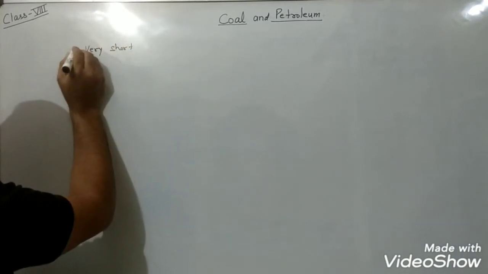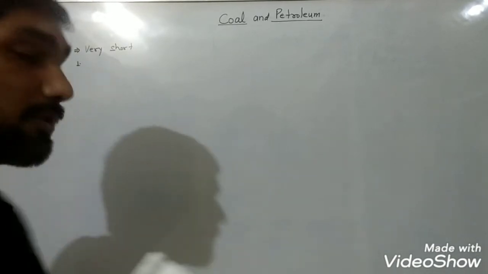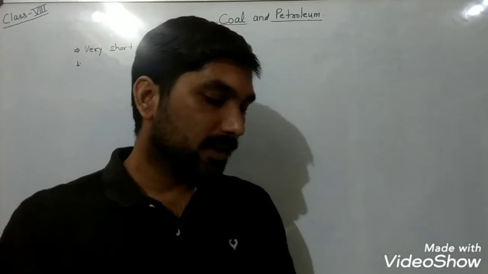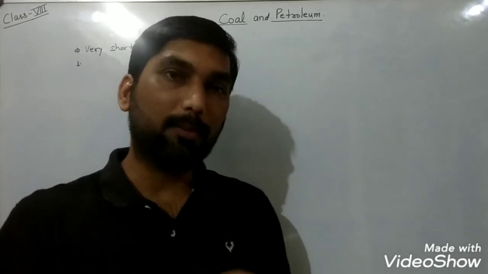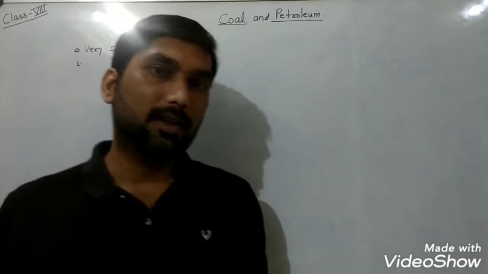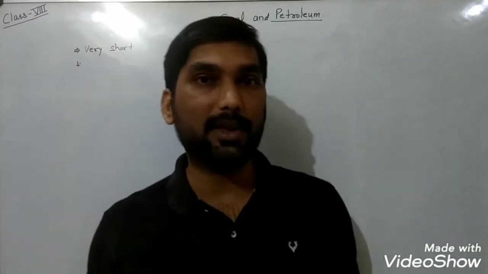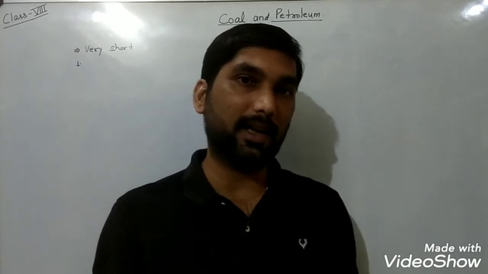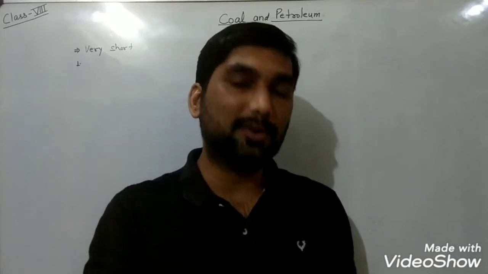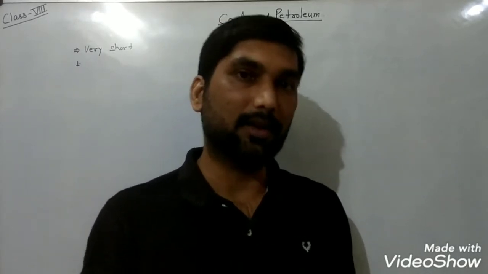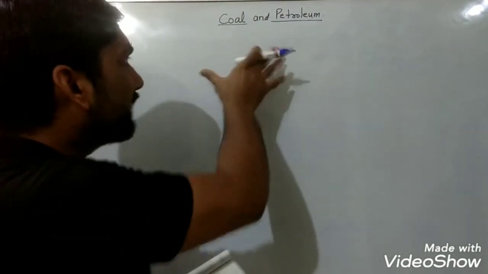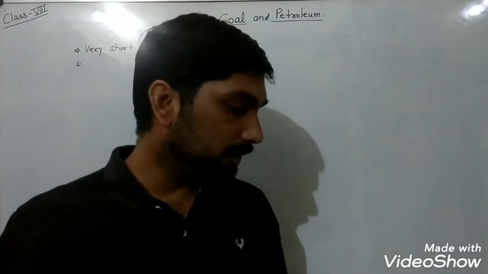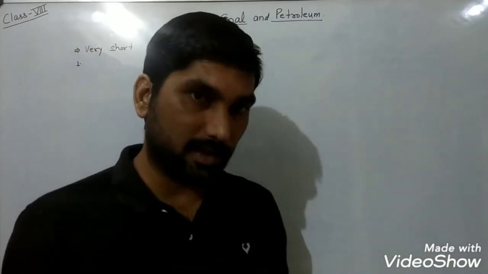So the first exercise is given in the form of very short question answer, and the first question in this exercise is asking you, name two non-coal minerals obtained from lithosphere. So you have knowledge from the previous class also, where you have read a chapter, Rocks and Minerals, that minerals are any solid inorganic substances present on the earth. This chapter belongs to coal and petroleum, and it is asking you to name two non-coal minerals.